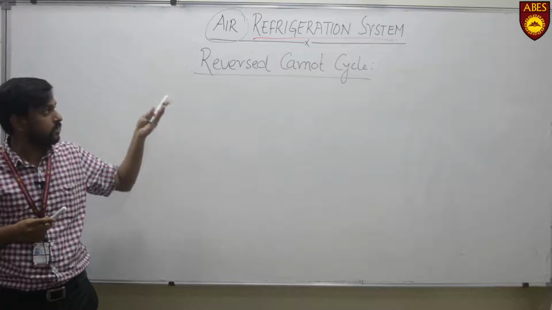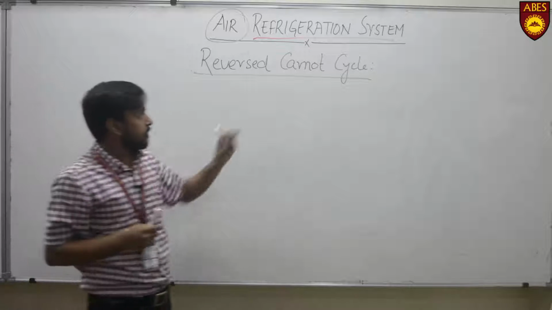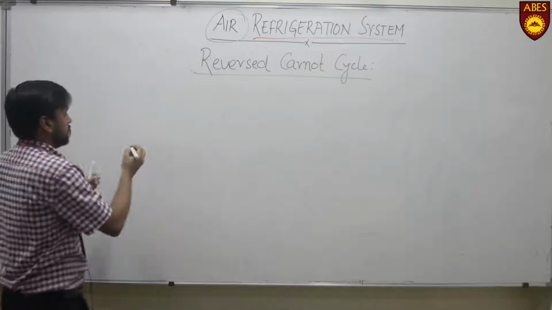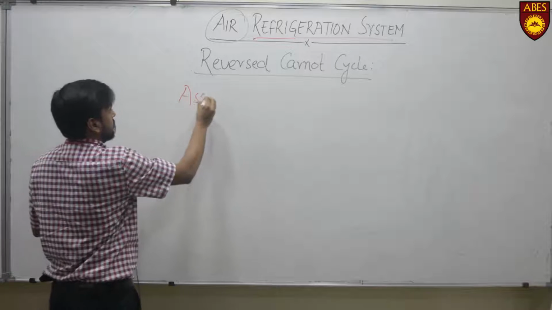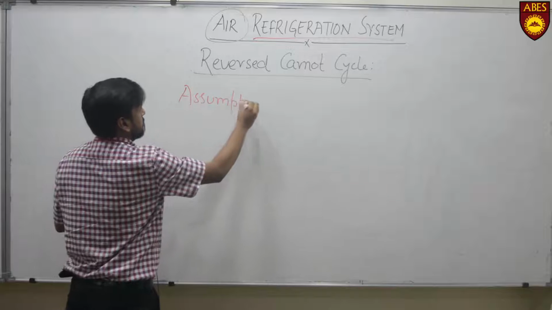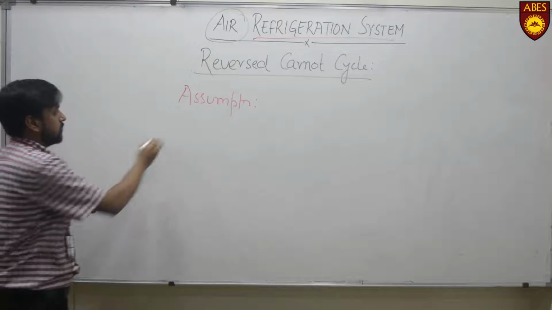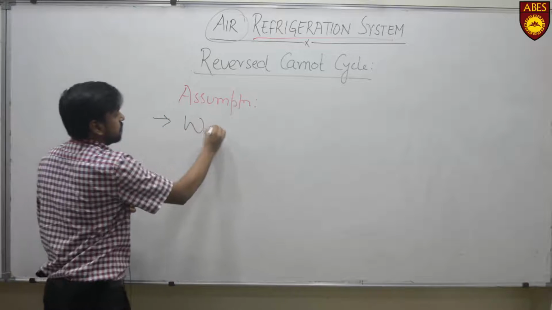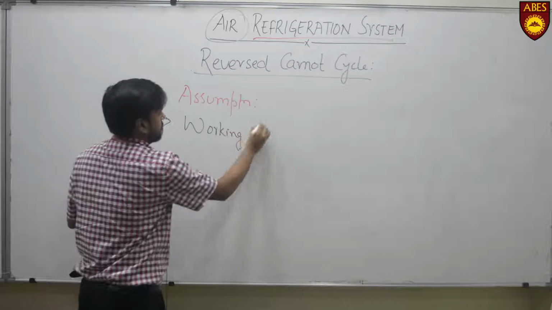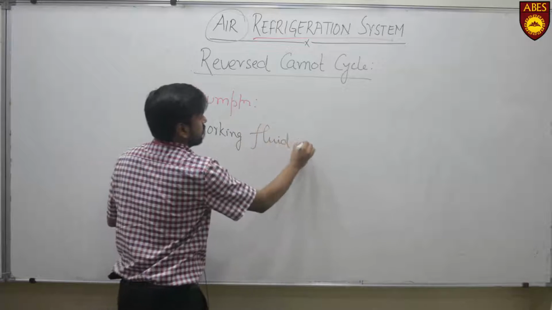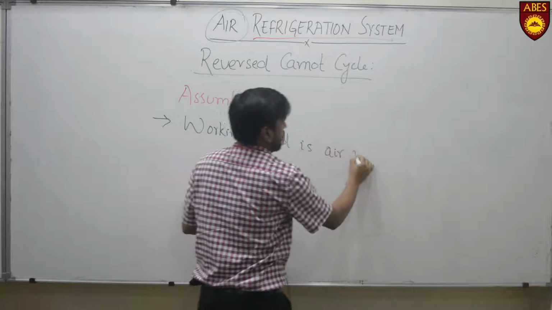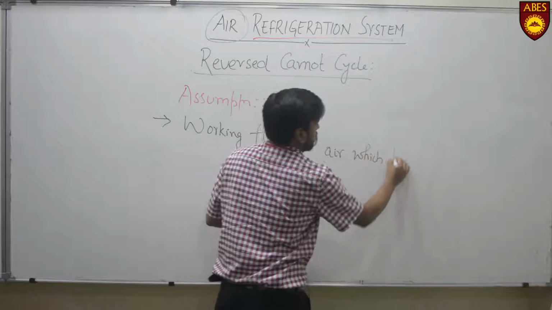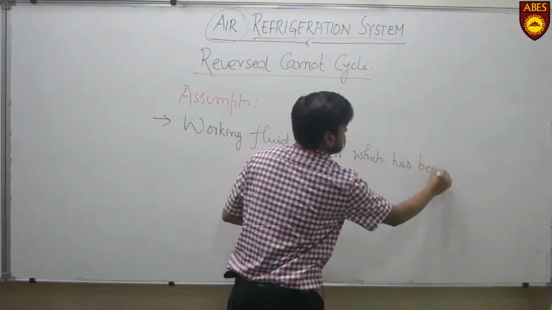What are the assumptions to carry out reverse Carnot cycle? The first assumption is the working fluid is air, which is treated as an ideal gas.